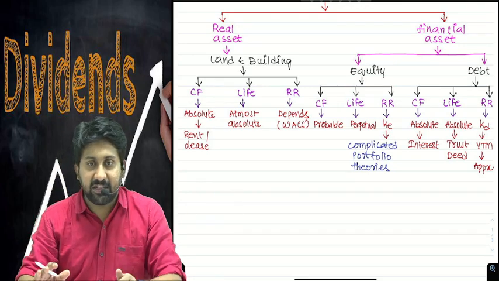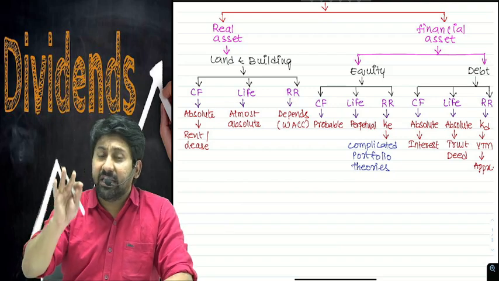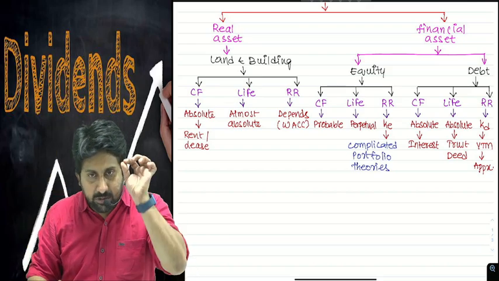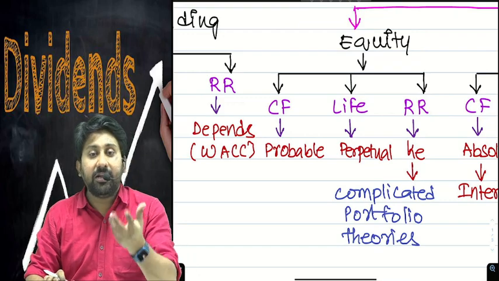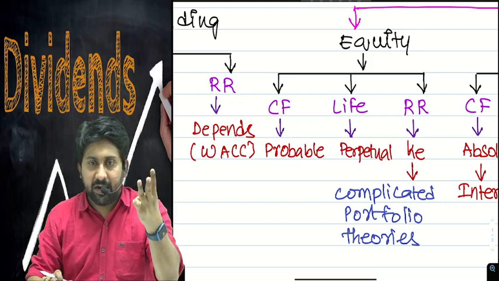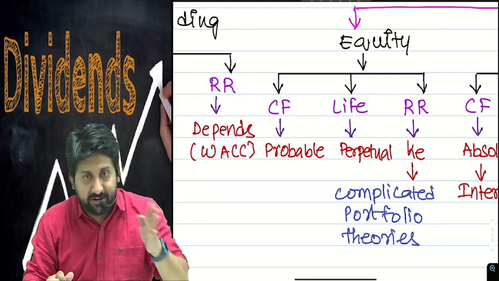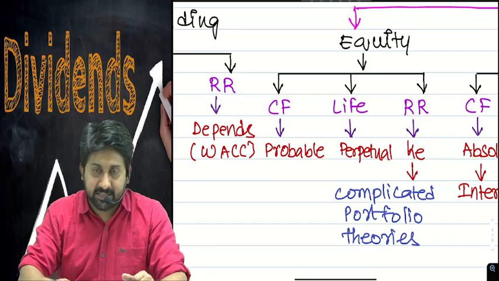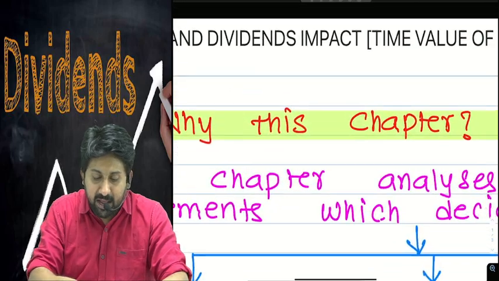As I already said in the introduction lecture, equity stocks have so many chapters in them. Now see the screen and tell me, equity value will be influenced by three elements. Number one, cash flow. Number two, life. Number three, required rate. Number one is the cash flow. What is the cash flow that comes from equity? Dividends. That means dividends are necessarily impacting the equity prices. Therefore, my chapter's name is dividends impact.